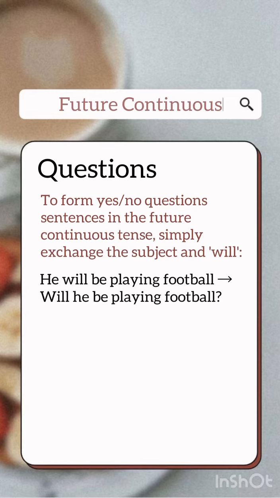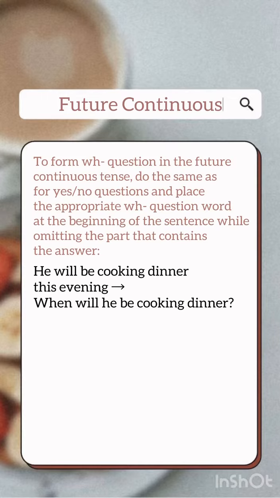To form yes-no question sentences in the future continuous tense, simply exchange the subject and will. To form wh-questions in the future continuous tense, do the same as for yes-no questions and place the appropriate wh-question word at the beginning of the sentence while omitting the part that contains the answer.